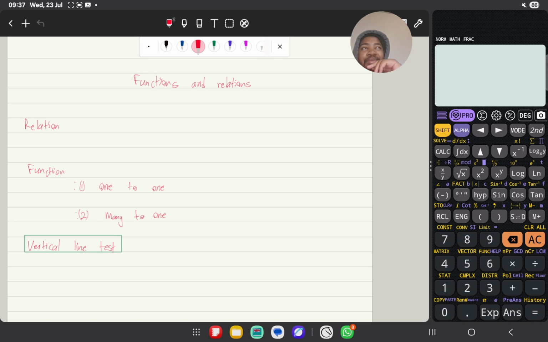So if you really need a strong revision on functions, just go to the grade 11 videos on functions. The grade 11 videos went deeper than grade 10. For all the videos that are going to follow, we are going to talk about inverse functions. That's all we are going to talk about. Inverse functions. So let's get started.